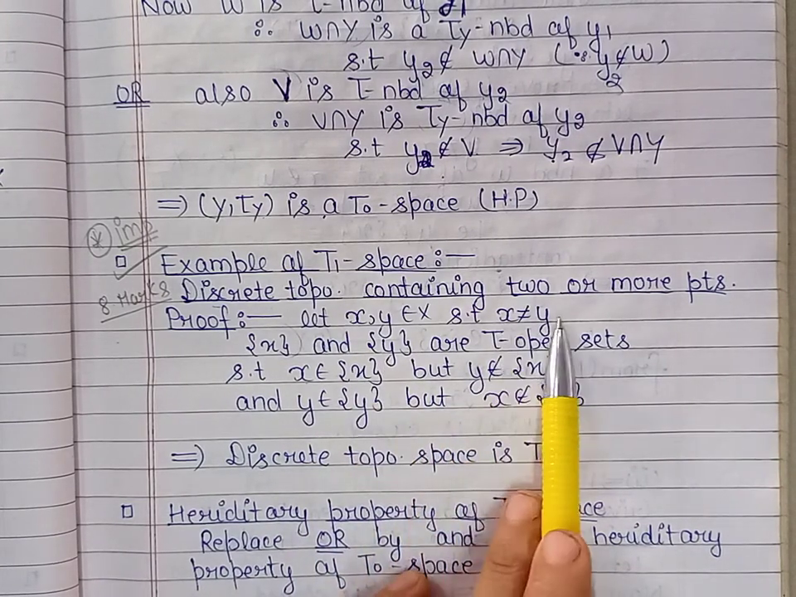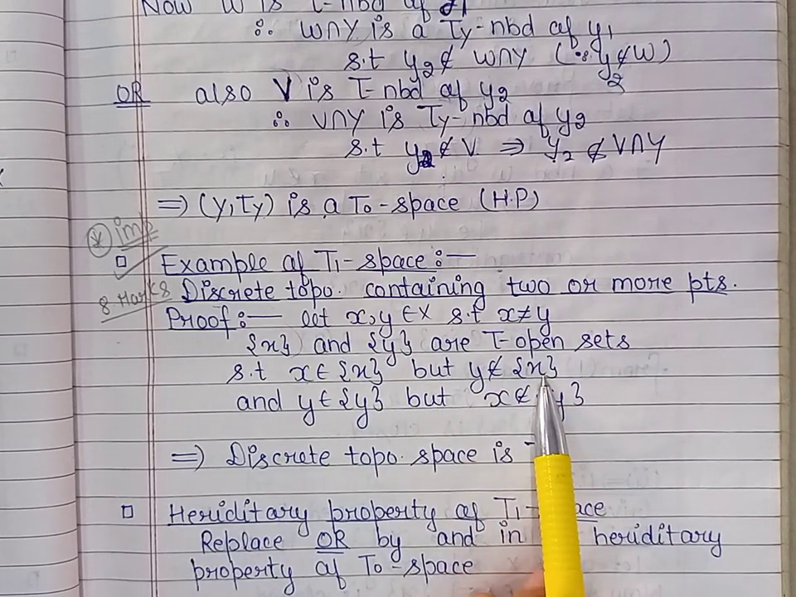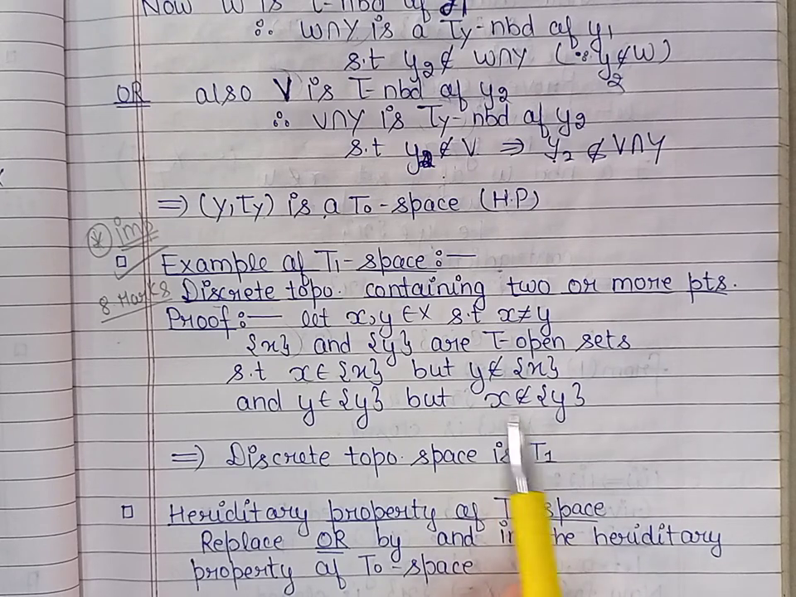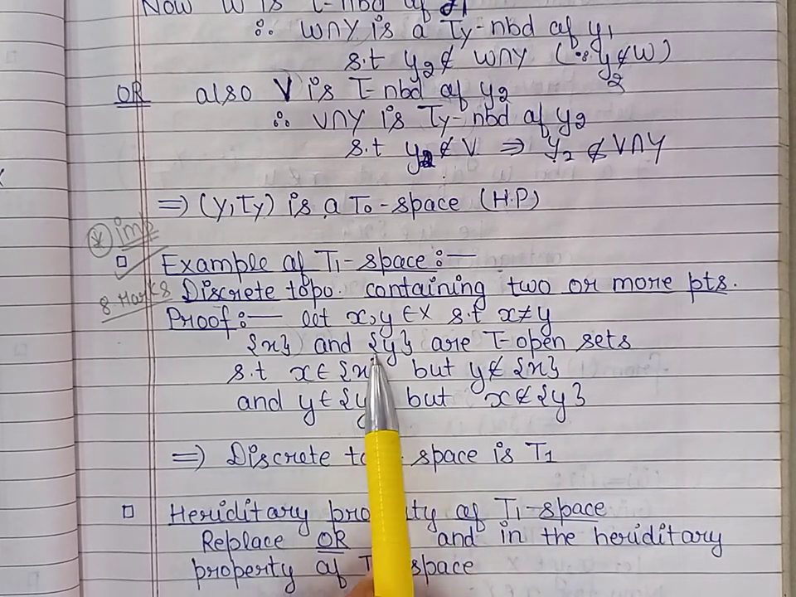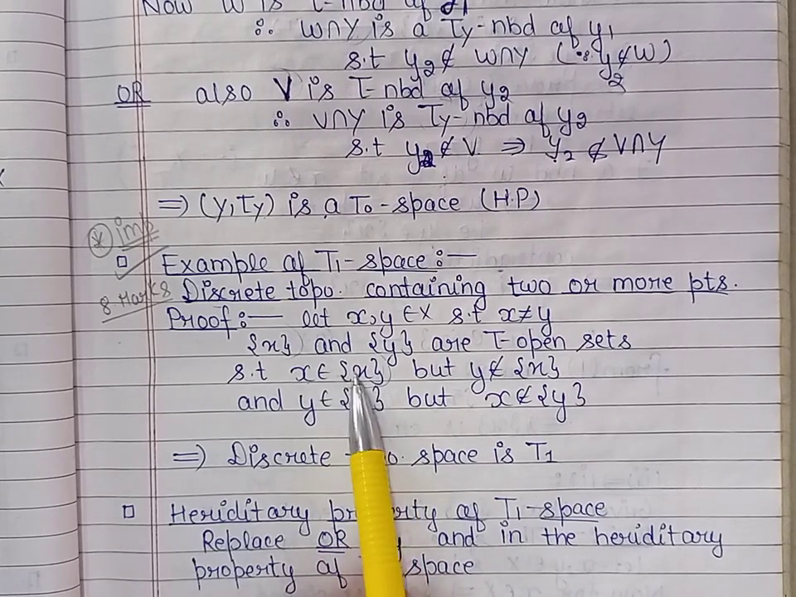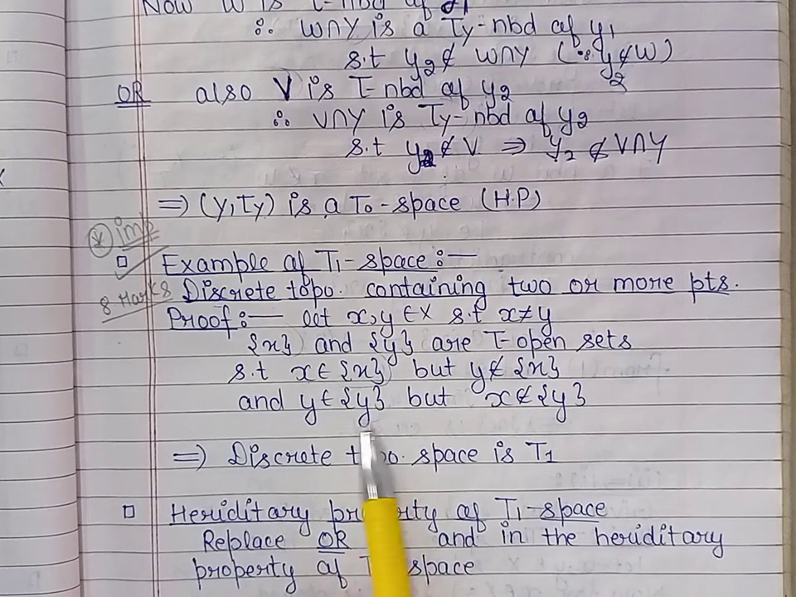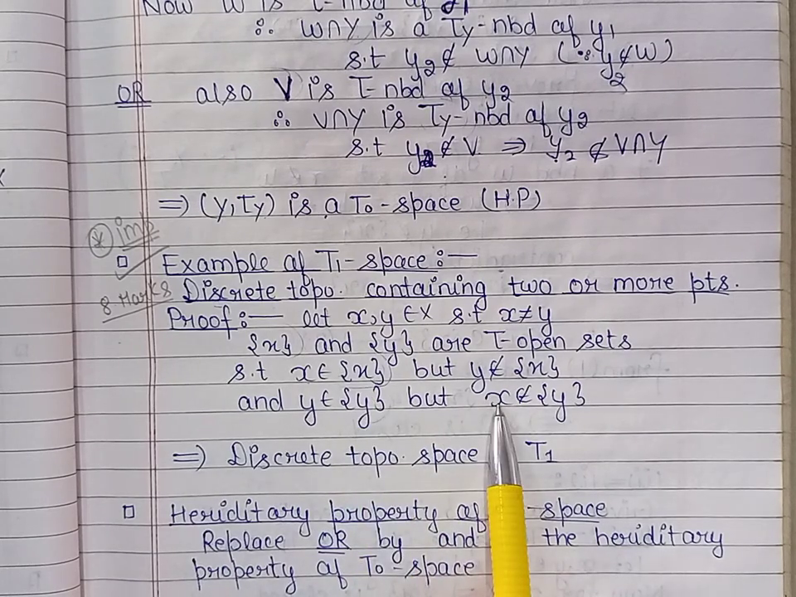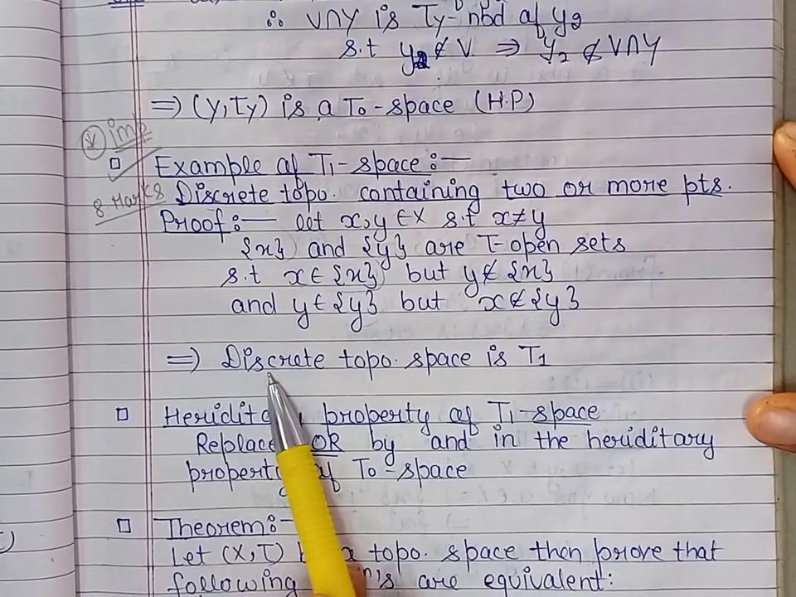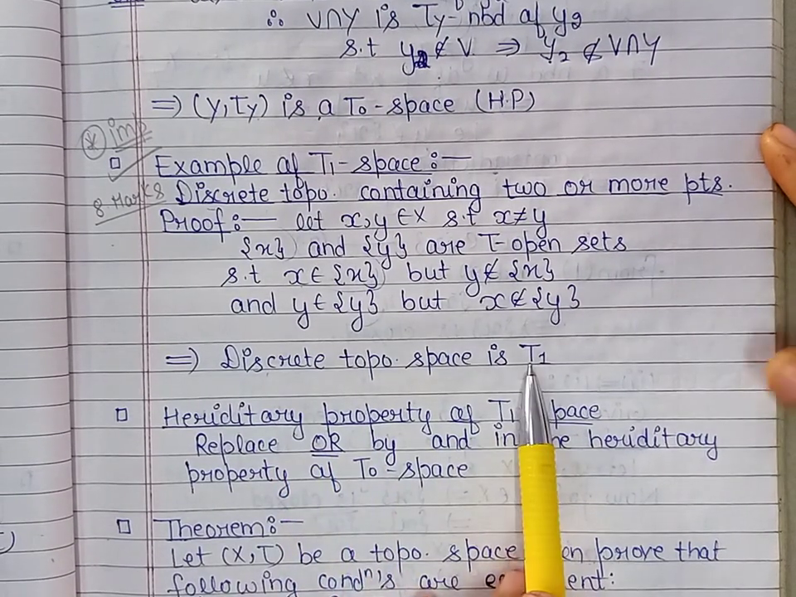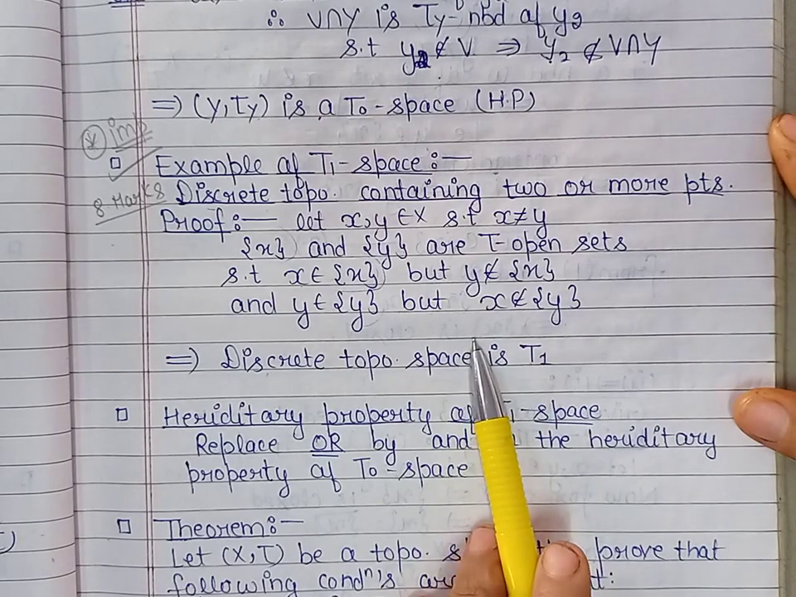Now because x and y are different, we can say that y does not belong to singleton x, and also x does not belong to singleton y. So from here we can see that this is a neighborhood of x which does not contain y, and this is a neighborhood of y which does not contain x. So by definition we can say that a discrete topological space is a T1 space if it contains at least 2 points.